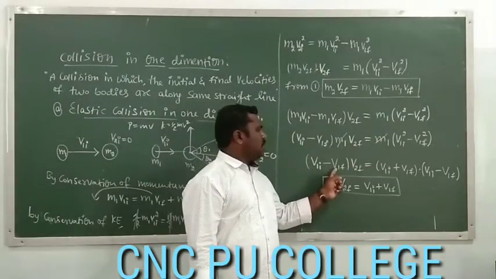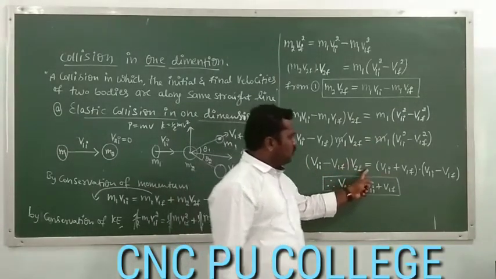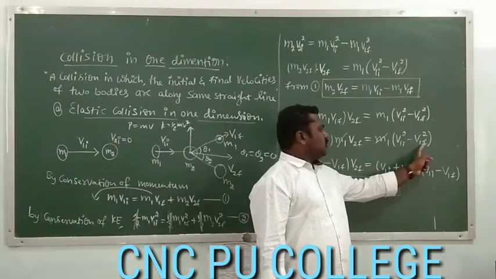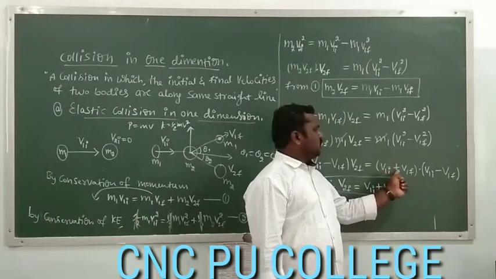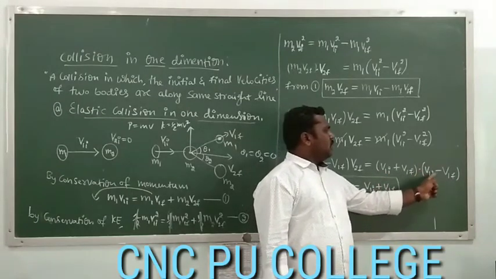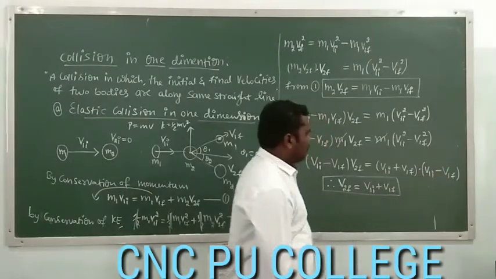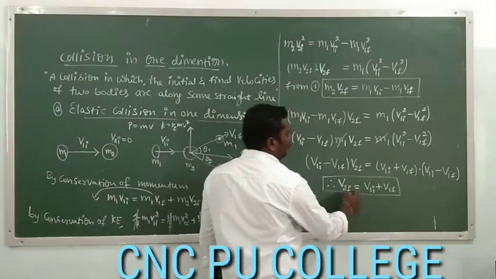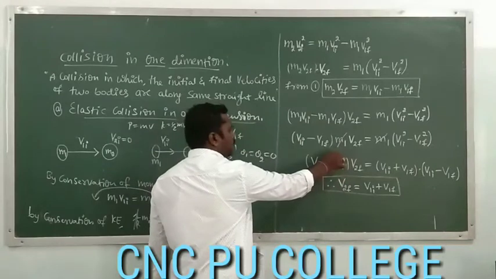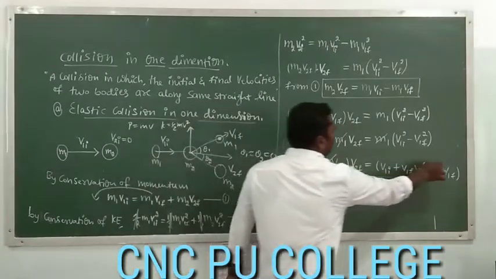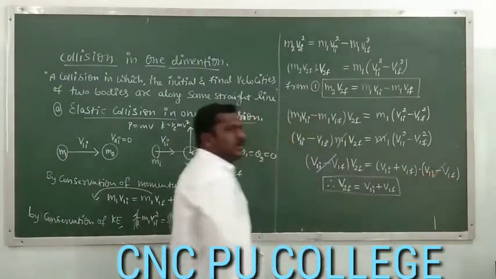v1i minus v1f into v2f is equal to, a square minus b square means a plus b into a minus b, that is v1i plus v1f into v1i minus v1f. And finally we got v2f is equal to v1i plus v1f, because v1i minus v1f and v1i minus v1f will get cancelled.